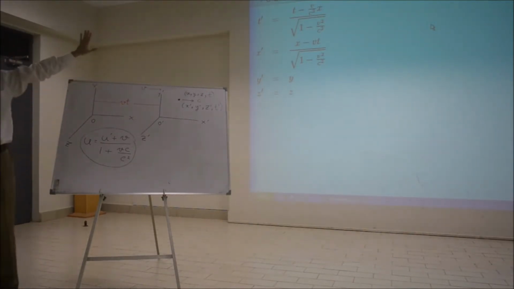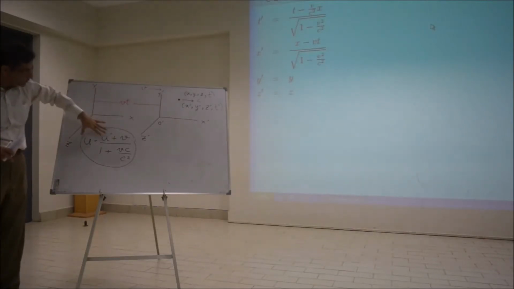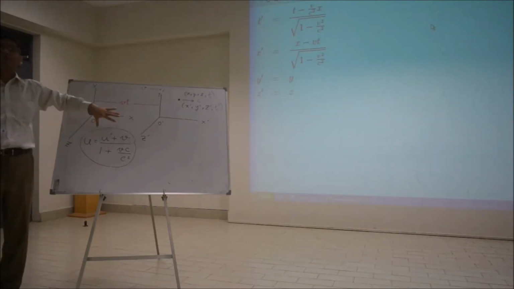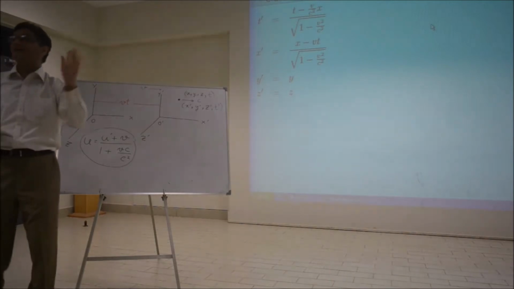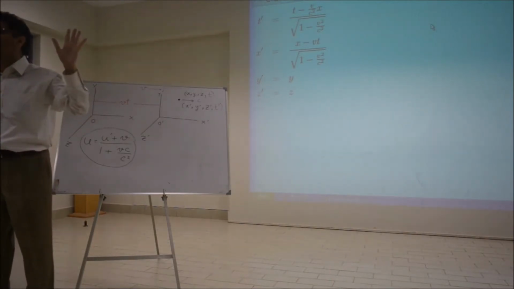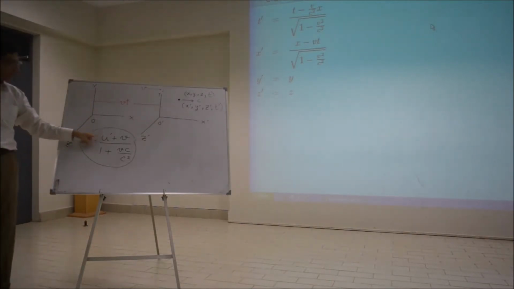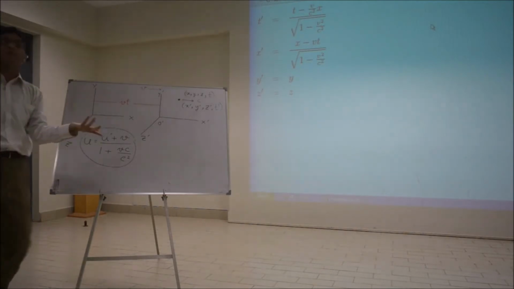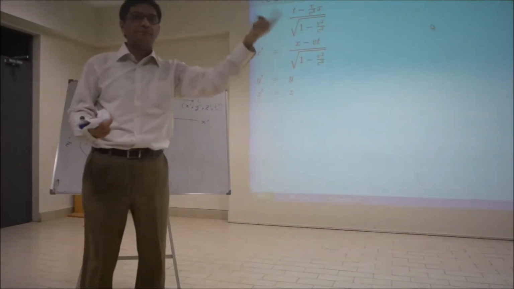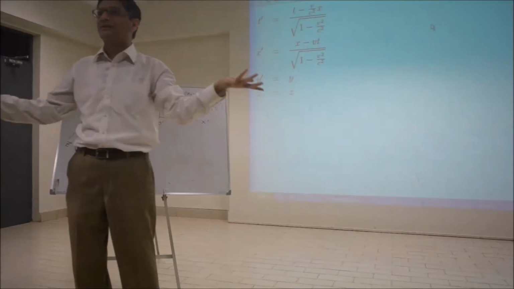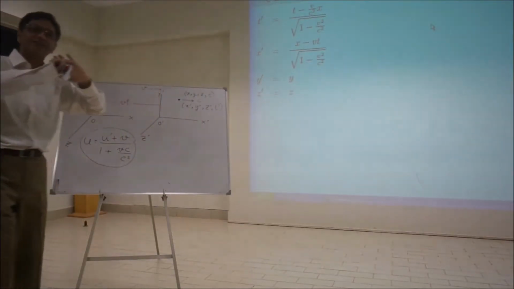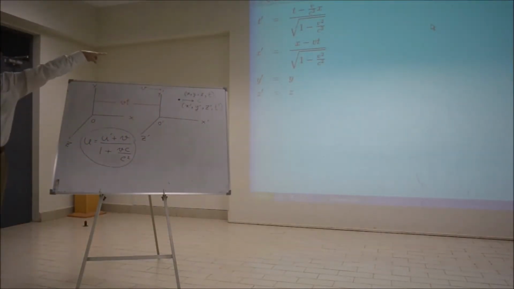So now we know that these transformations are correct because they give you this velocity addition formula, which in turn shows you that the speed of light is constant regardless of the observer. I just showed that if you put c here, you will get c. So both observers will see the light signal moving at the same speed, right? So now it is established that this transformation law is correct and not the Galilean one, right?